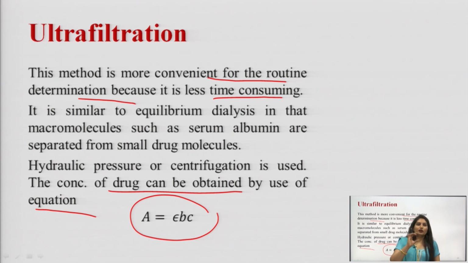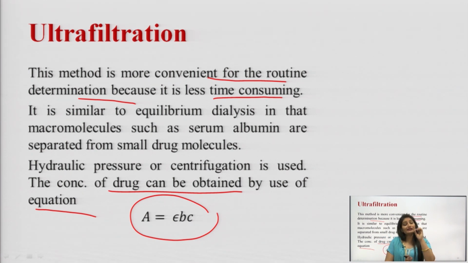So, the ultrafiltration method is more convenient as compared to the equilibrium dialysis method, because it can be used for routine determination. It is very less time consuming and a less tedious process. It is very similar to equilibrium dialysis, because in this case the macromolecules such as serum albumin are separated from the small drug molecules.